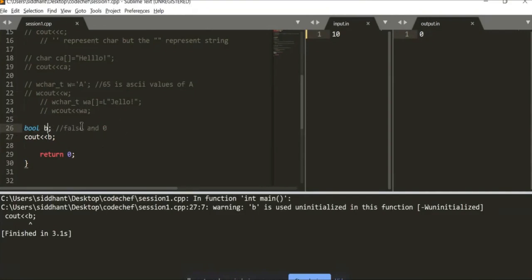So unless you give it some value, whatever value you give to it, it will interpret it as true unless it's false or zero. So that is an interesting thing about bool. Many a times when we are using a while loop and we want to run it infinitely, and of course we have a break statement inside, instead of typing true, we just give it one, because one is also interpreted as true.